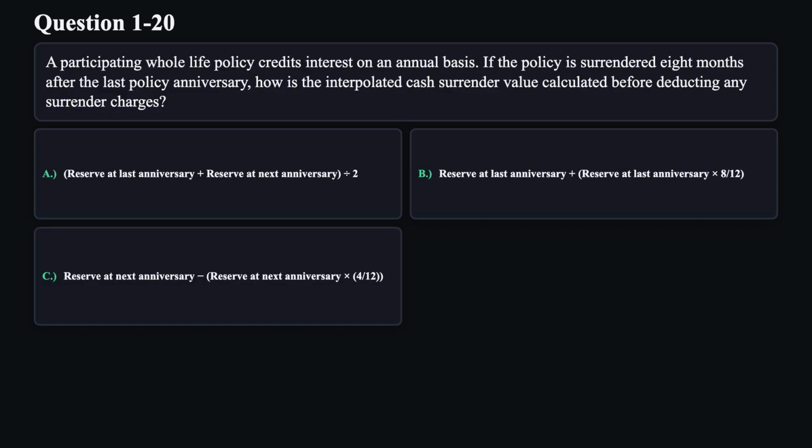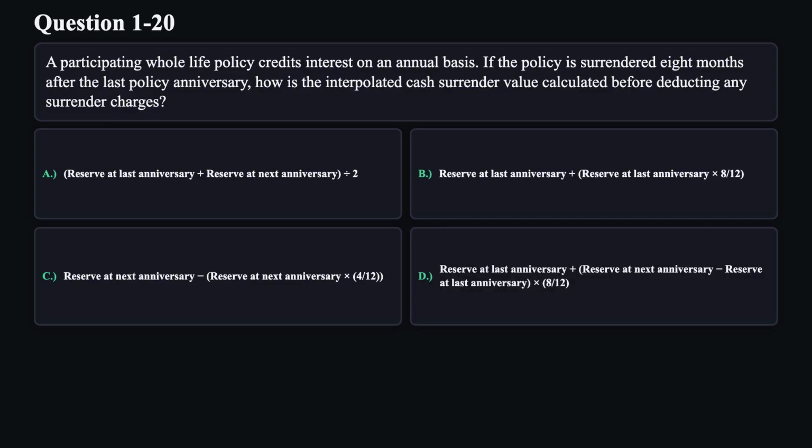C. Reserve at next anniversary multiplied by 4 divided by 12. D. Reserve at last anniversary plus the difference between reserve at next anniversary and reserve at last anniversary, multiplied by 8 divided by 12.